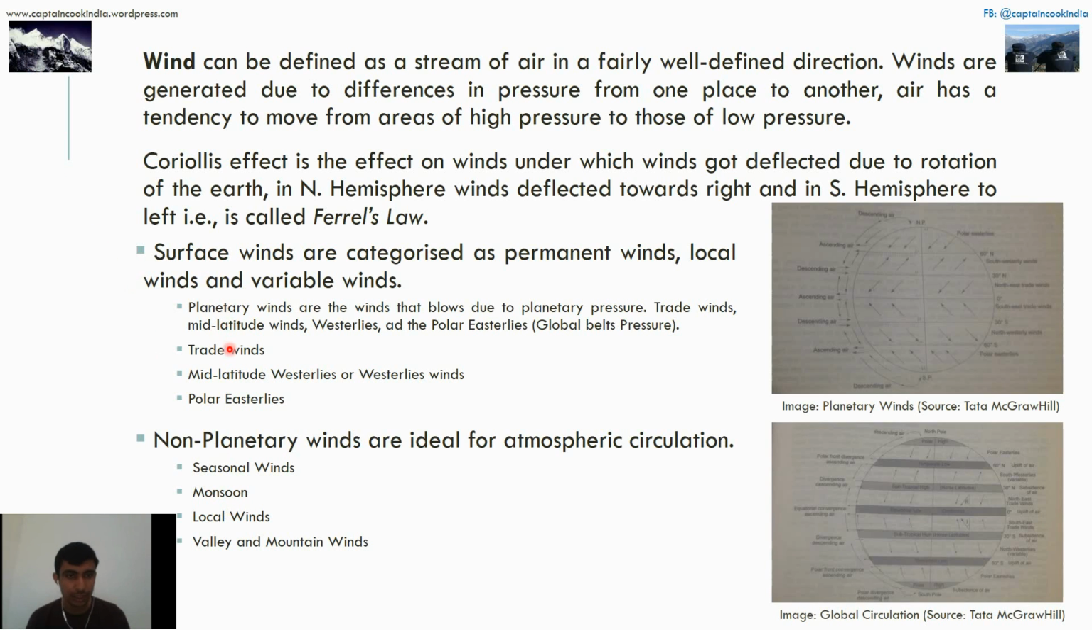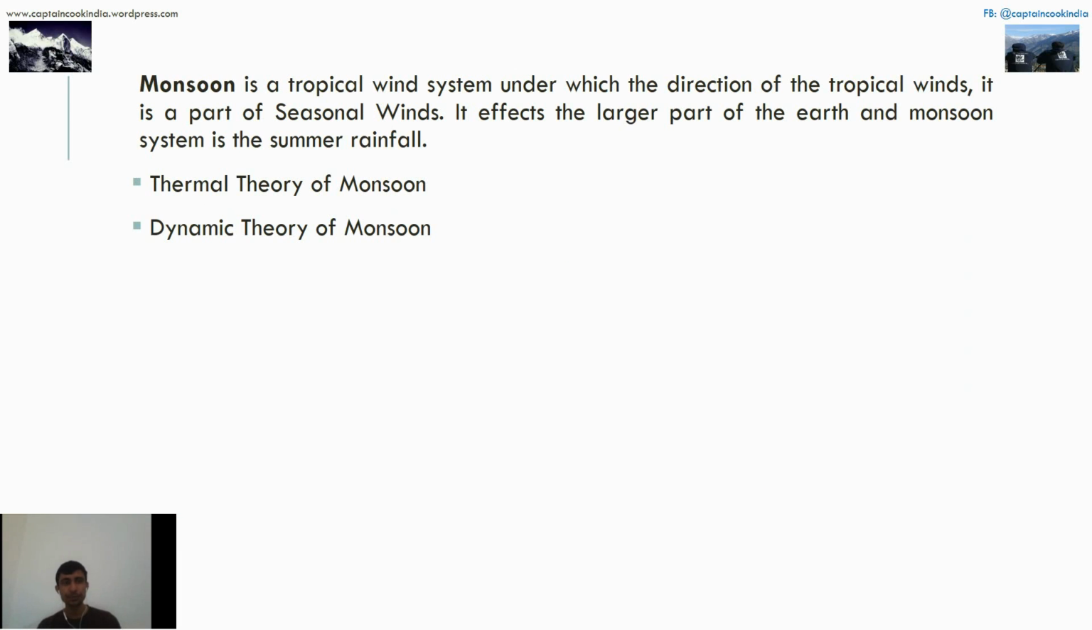Monsoons are also a kind of wind. It is basically a tropical wind system, and it is a part of seasonal winds, as I've told you. It affects the larger part of the earth, and the monsoon system brings summer rainfall. The summer rainfall which usually occurs is a part of the monsoon. Like in India, it comes from the south west corner.